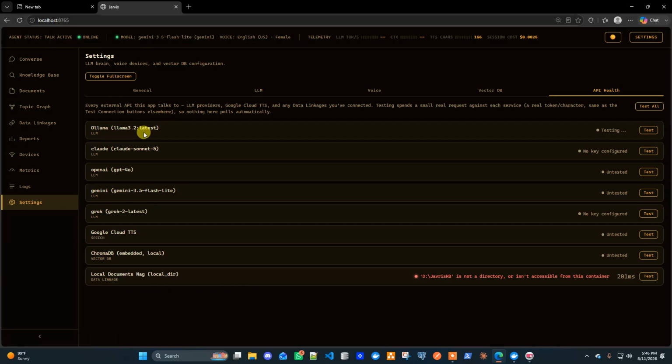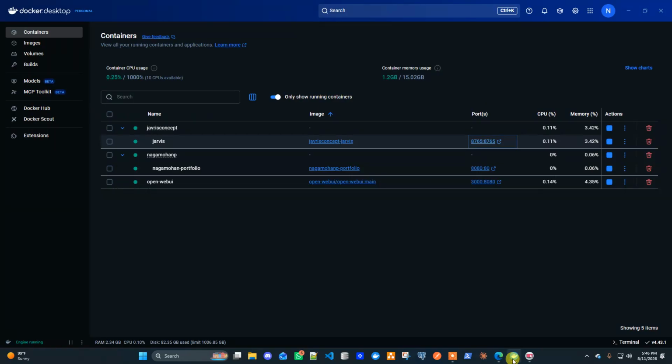So this is about the Ollama and other things. Since I have turned the Ollama off, you might see that this is not configured yet or this is disabled, but this is what it is. Let me check if Ollama is running here. I don't think Ollama is running because I don't see its instance. So let me turn it on.